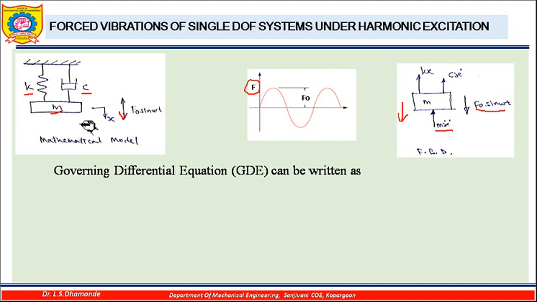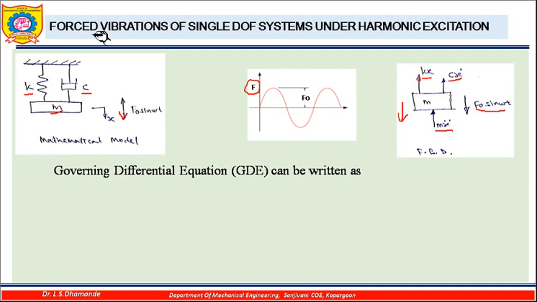Now when this mass is moved downward, there will be tension in this particular spring and this particular damper. Because of this there is an upward force k into x, that is the magnitude of the spring force, acting in the upward direction, and because of this damper there is a c into x dot damping force, which also acts in the upward direction.